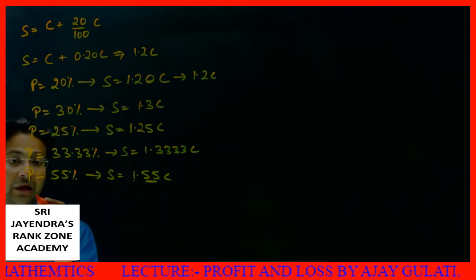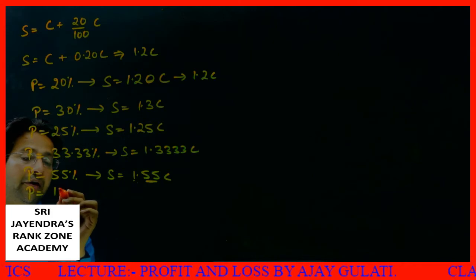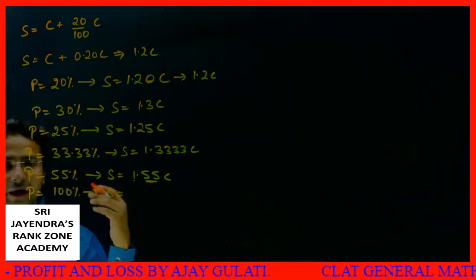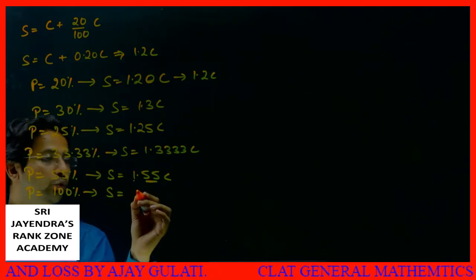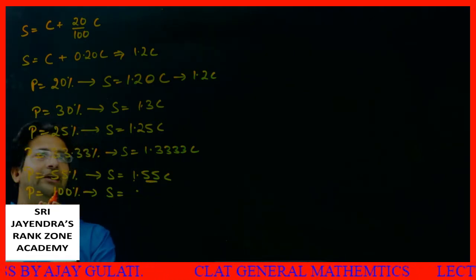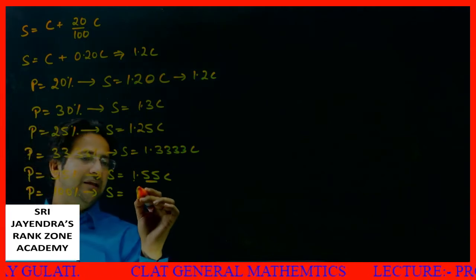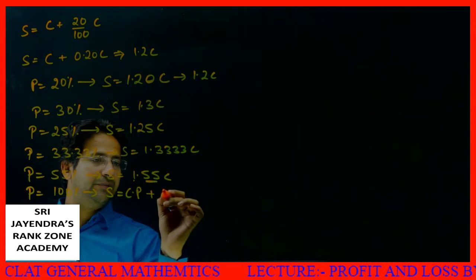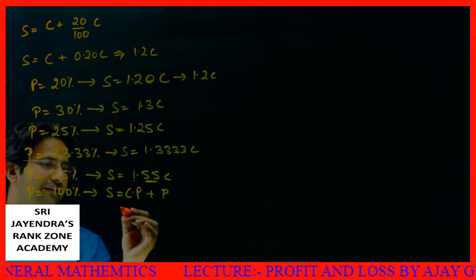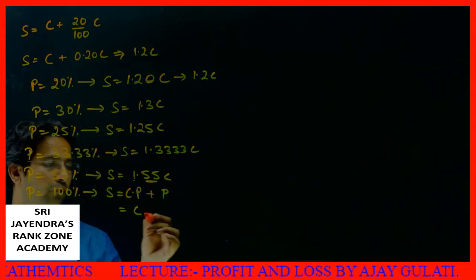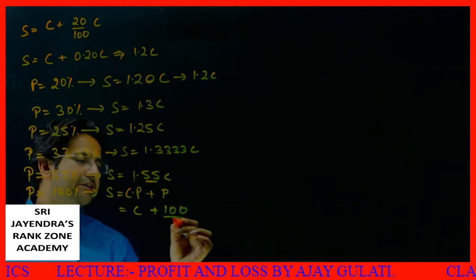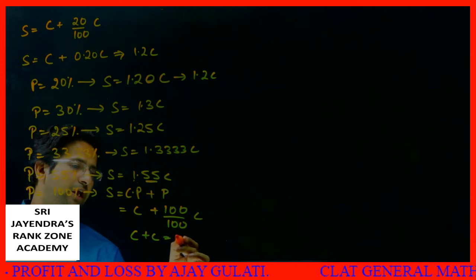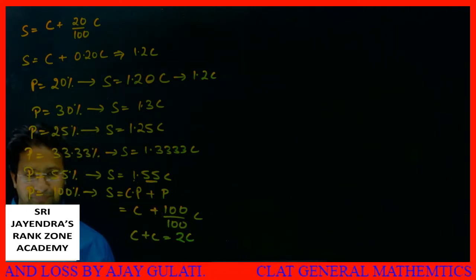Okay, if I say my profit is equal to 100%, my dear student, then the selling price will be what? 1.100. No, it will be 2. How come 2? See, I'll explain it to you. What is the selling price? Selling price is profit plus CP. CP plus profit. What is my CP? My CP is C. What is my profit? My profit is 100% of C. So this becomes C plus C, or I can say 2C.